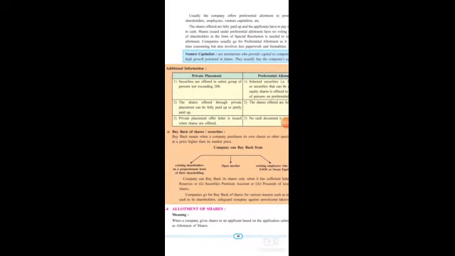Under private placement, an offer letter is issued when shares are offered. There is always an offer letter given to the person or group of people who want to become part of the private placement. If those people accept the offer letter, then and only then they become part of it.